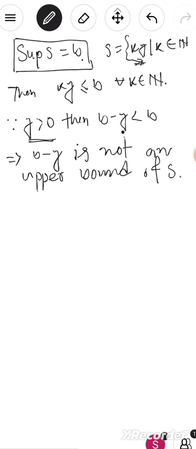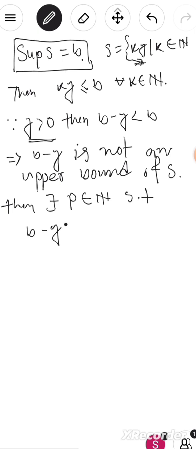Then any number that is less than B is not an upper bound of S. Then there exists a natural number p such that b minus y is less than py, which is less than or equal to b. It is a theorem.